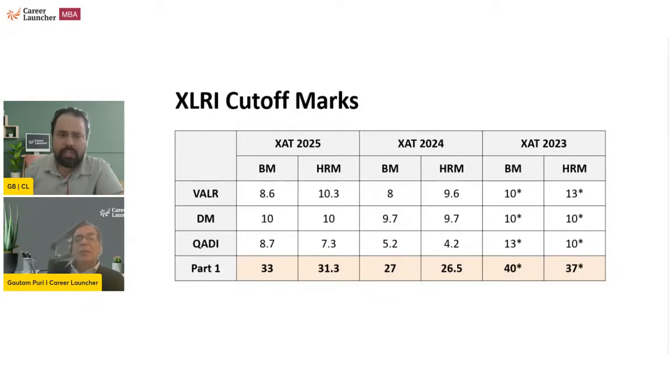Quant is the one which has typically gone double digit. Yeah, quant is the one which has typically gone higher. But last couple of years, it has also stuck around in single digit. Okay, so the important thing to remember here is that clearing the sectional cutoff is never a challenge out here.